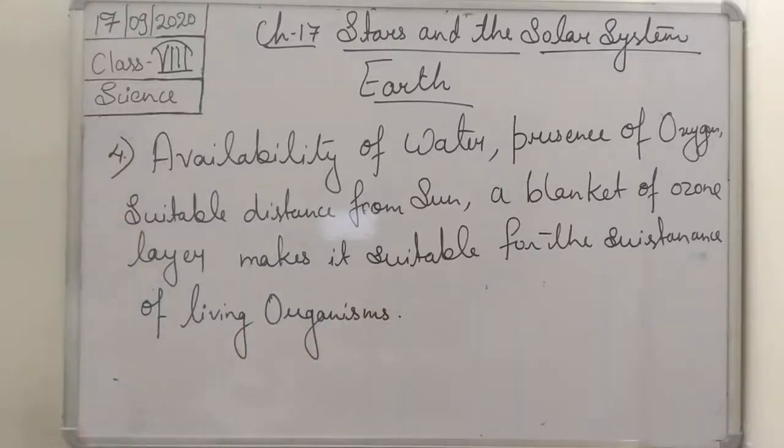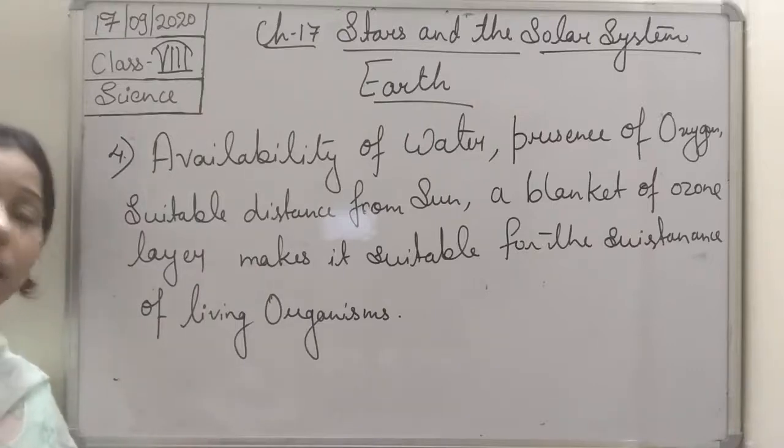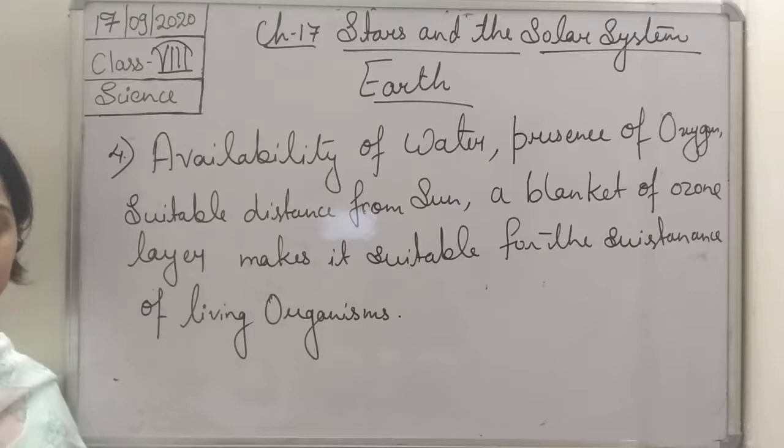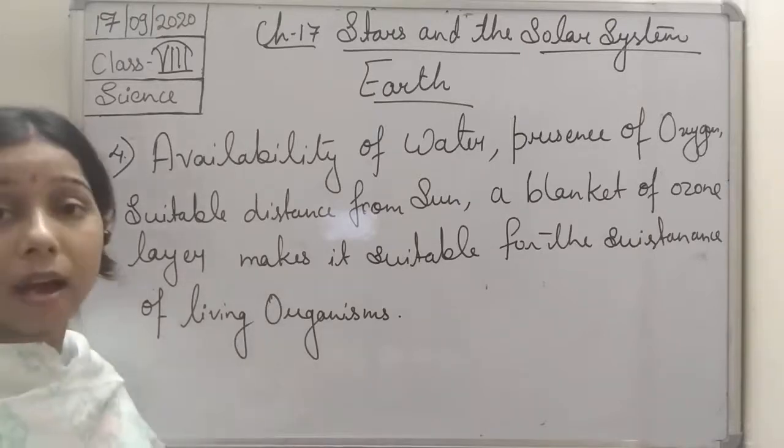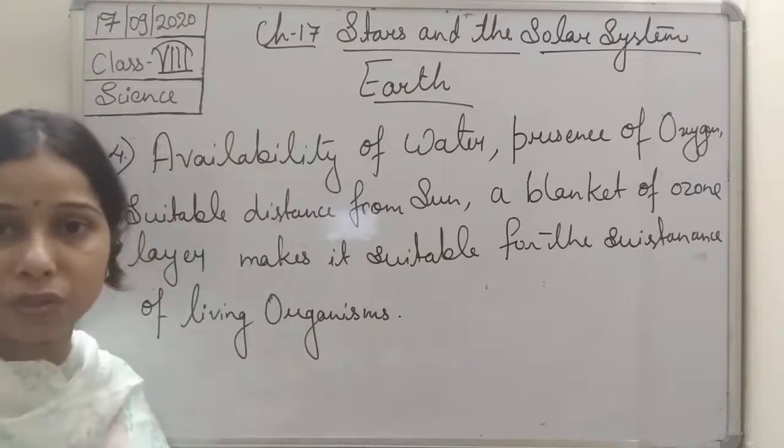So availability of water, presence of oxygen, suitable distance from the sun, a blanket of ozone layer: all these conditions are essential for the sustenance of life, and Earth has all these different conditions.